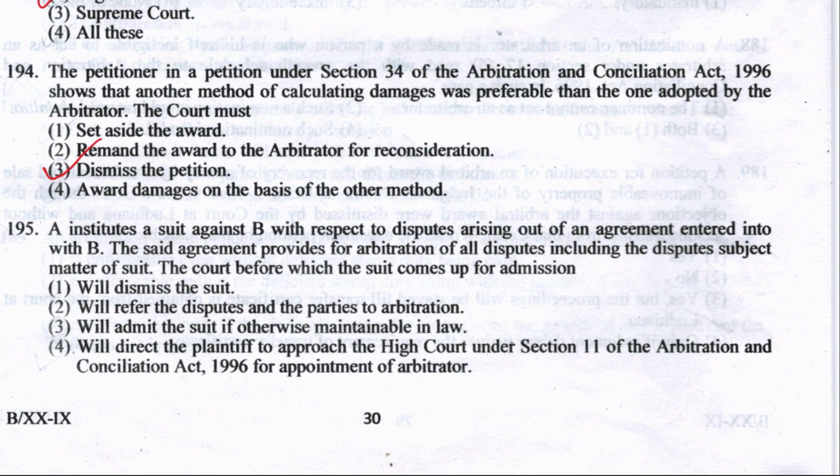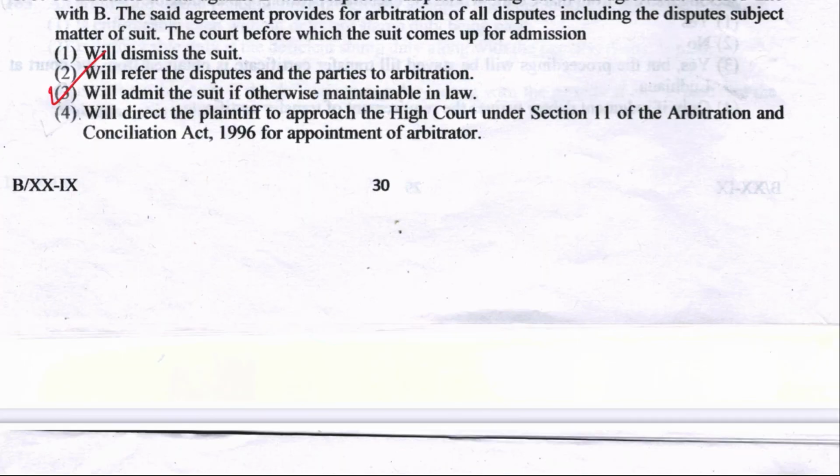Next is question number 195. A institutes a suit against B with respect to the disputes arising out of an agreement entered into with B. The said agreement provides for arbitration of all the disputes, including the dispute subject matter of the suit. The court before which the suit comes up for admission will dismiss the suit, will refer the dispute and the parties to arbitration, or will admit the suit if otherwise not maintainable by law. Or option number 4. Well, the right answer is option number 3. Will admit the suit if otherwise maintainable in law.